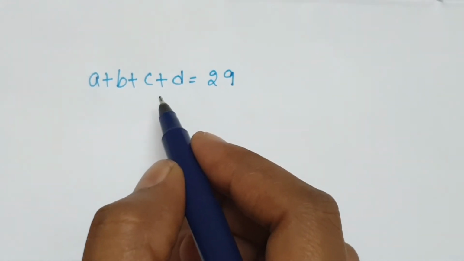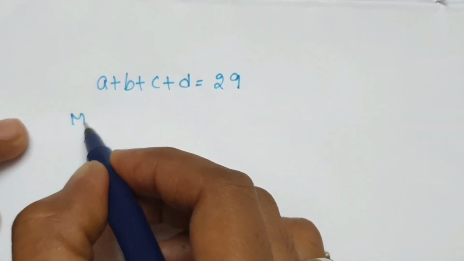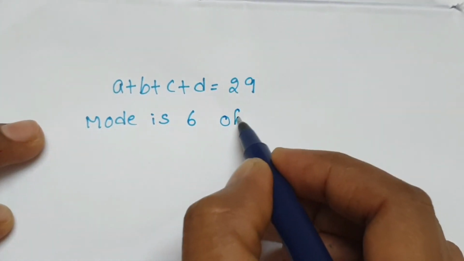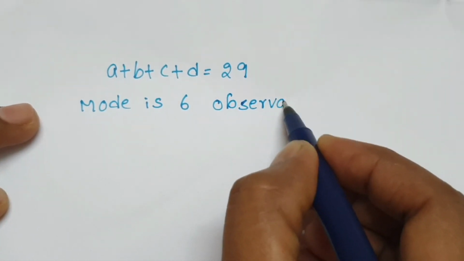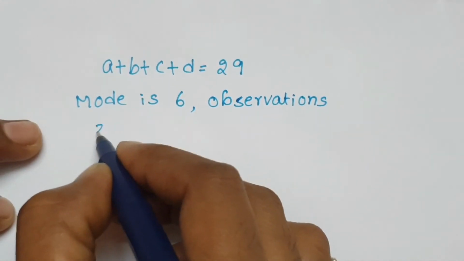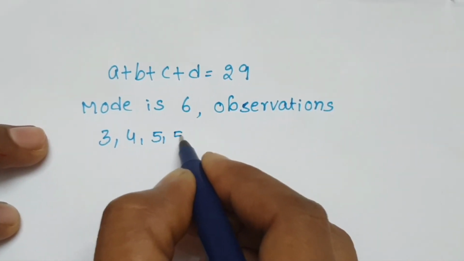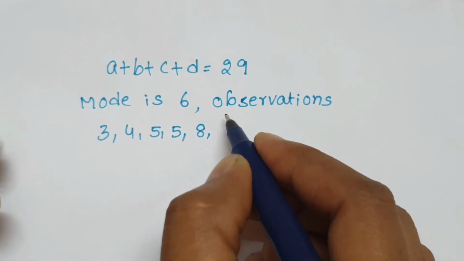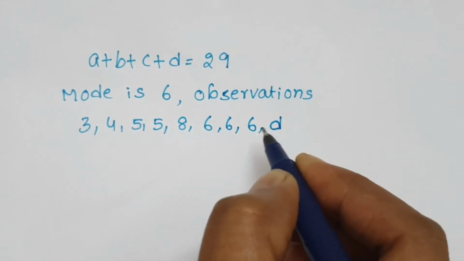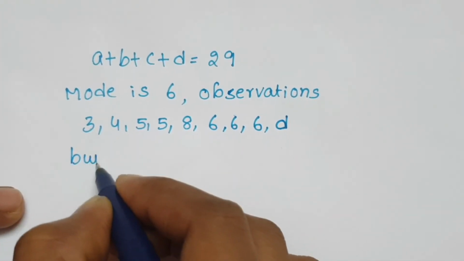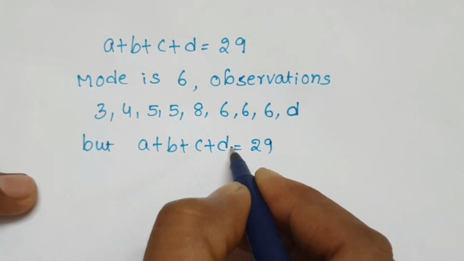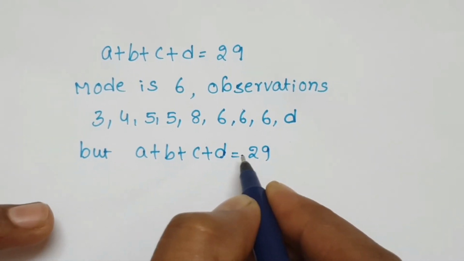Now when the mode is 6, what are the observations? Mode is 6. Observations are 3, 4, 5, 5, 8. They are given, and the added ones are all 6, meaning 6, 6, 6 and D. But here A plus B plus C plus D equals 29. A plus B plus C plus D equals 29.